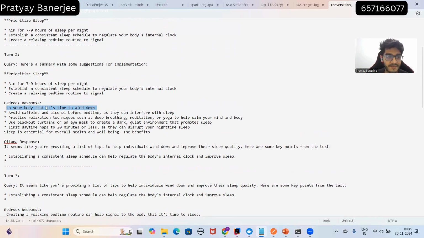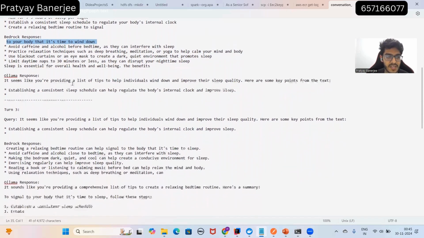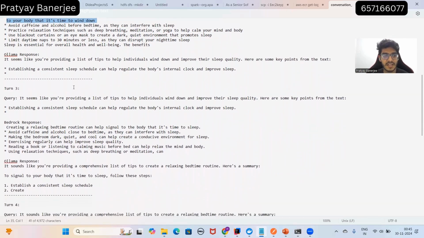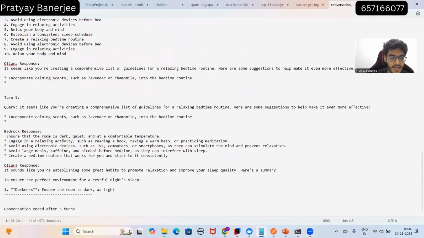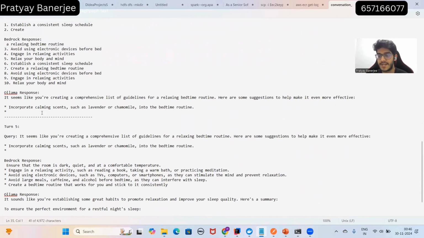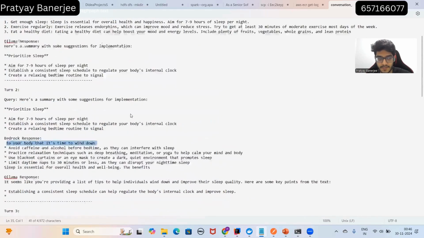Bedrock is now saying: create a relaxing bedtime routine to signal to your body that it's time to wind down, avoid caffeine, practice relaxation, and all these things. And then this is again sent to Ollama, and this is how the conversation flow is happening between the Amazon Titan Bedrock model and Llama 3.2, which has been hosted on Ollama. So yeah, that's basically it.